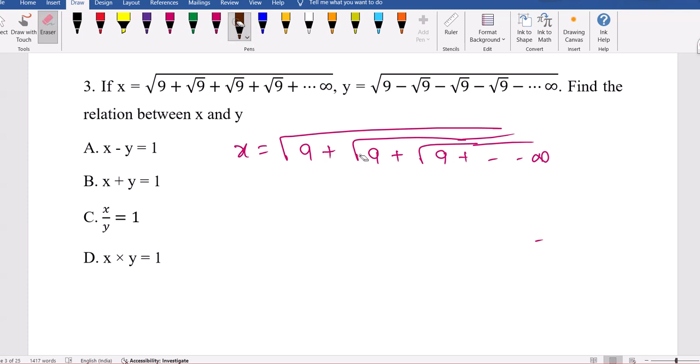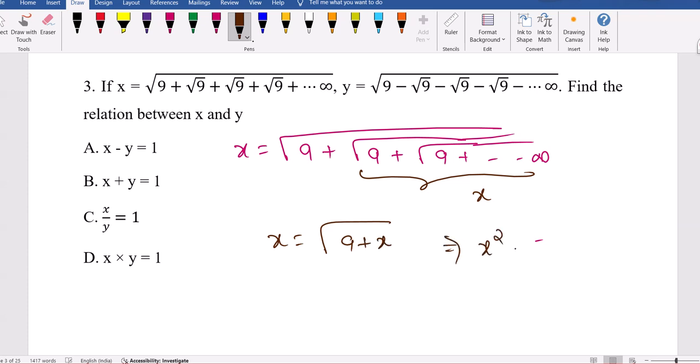So say this entire part again looks like x only, so we can write this as x equal to root of 9 plus x. So from that, x square equals 9 plus x, then we get x square minus x minus 9 equal to 0. Okay, it's like a quadratic equation. So 9 cannot be split in a way that gives minus 1, because minus 9 is minus 3 into 3 or minus 9 into 1.